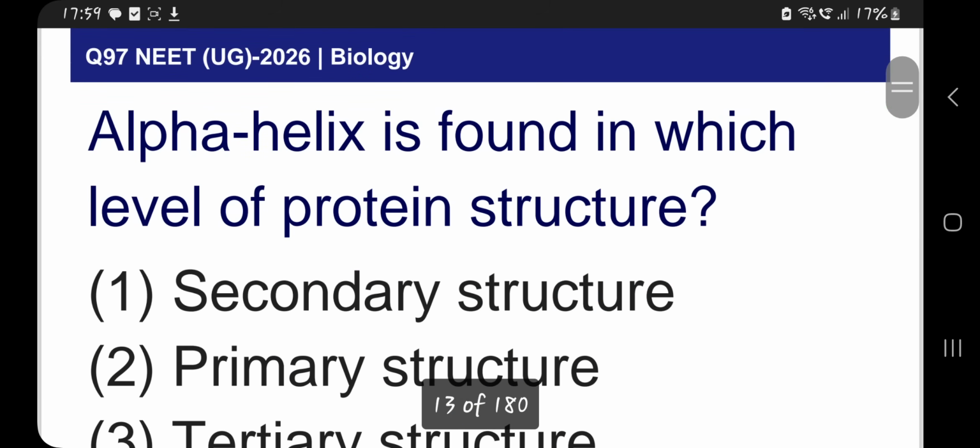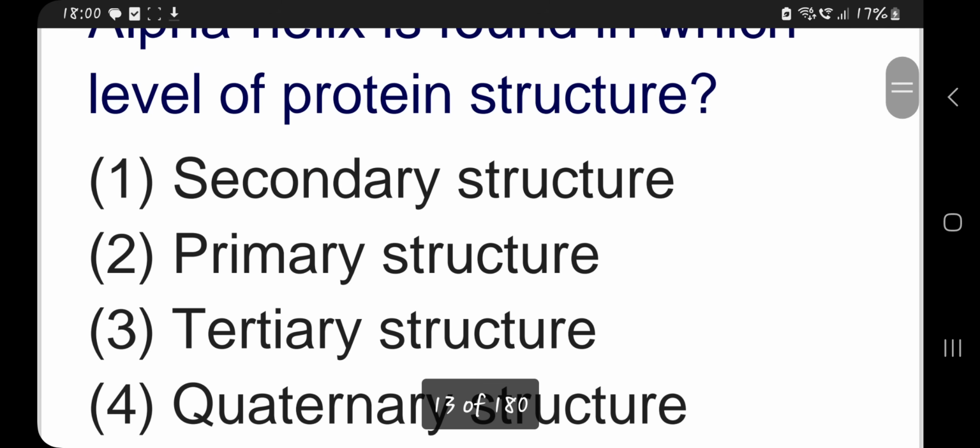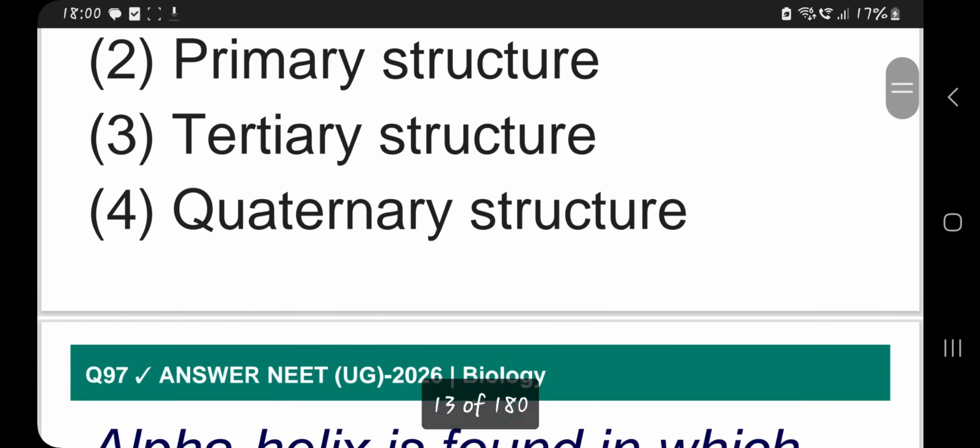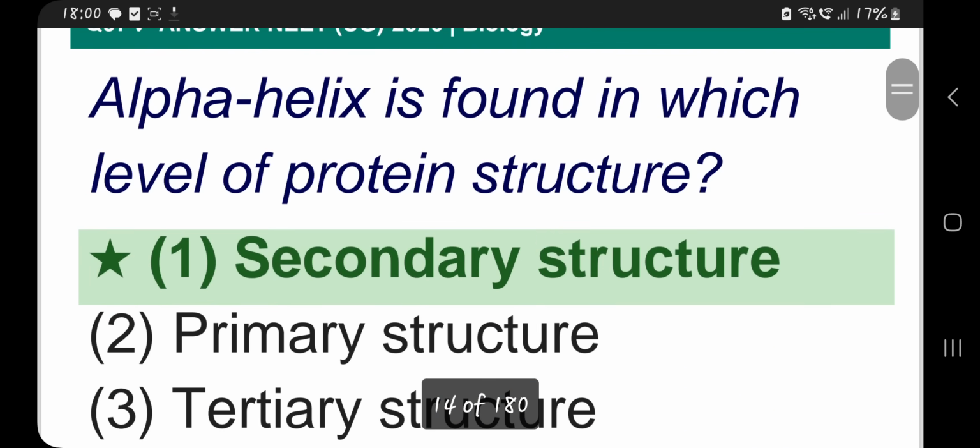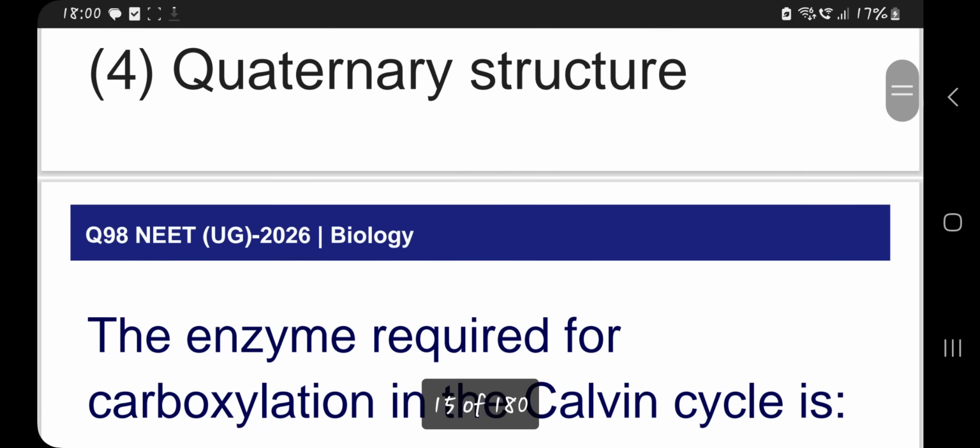Alpha helix is found in which level of protein structure? It is not seen in the primary structure for sure. So it is found in the secondary structure. Alpha helix is found in the secondary structure of protein.